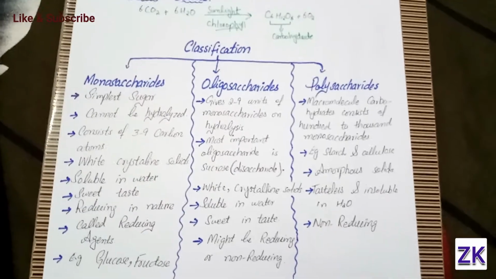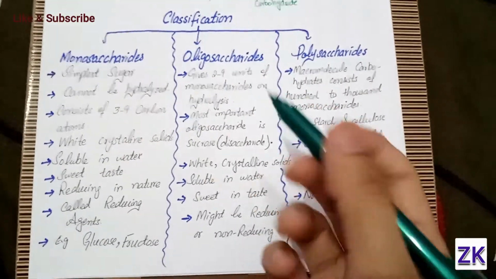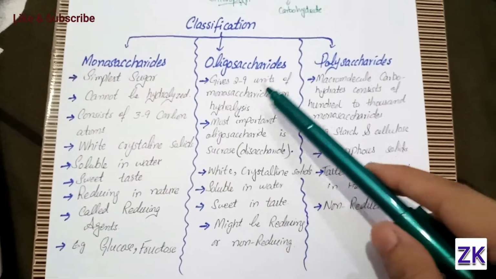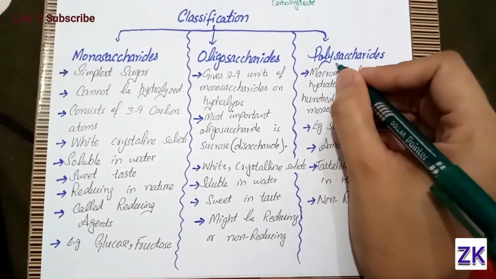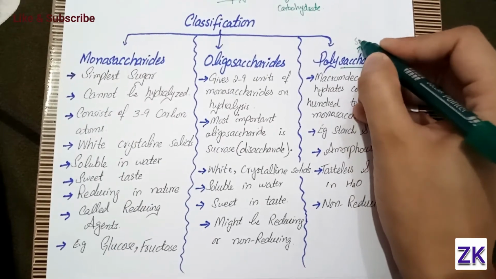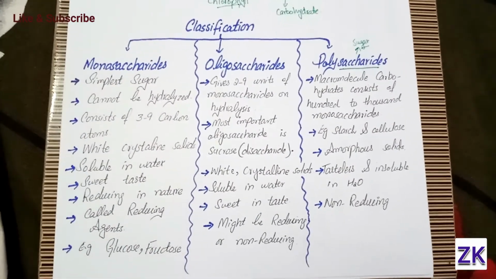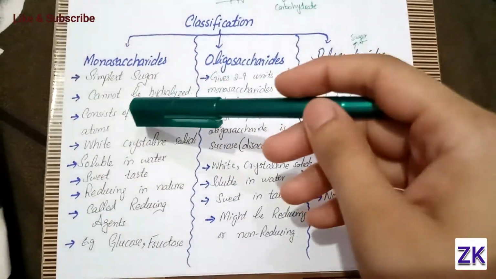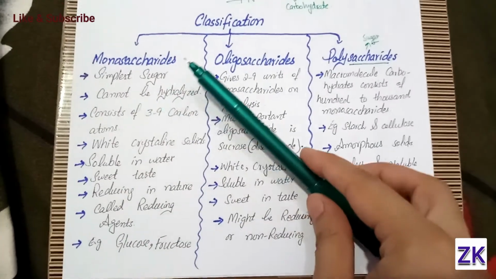Now we will discuss the classification of carbohydrates. Carbohydrates are classified into three groups: monosaccharides, oligosaccharides and polysaccharides. Saccharide is basically the word that is used for sugar. So let's discuss the first type of carbohydrate, that is monosaccharides. These are the properties of monosaccharides.